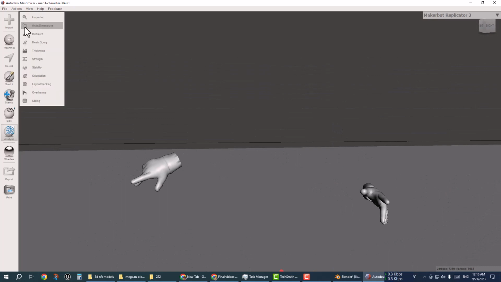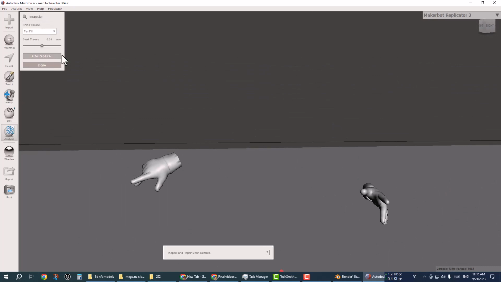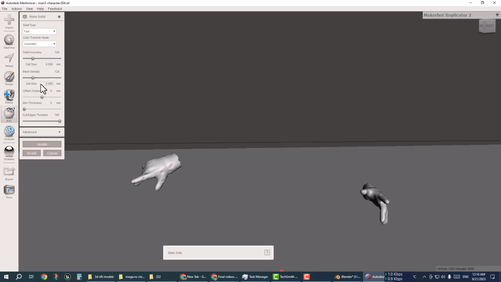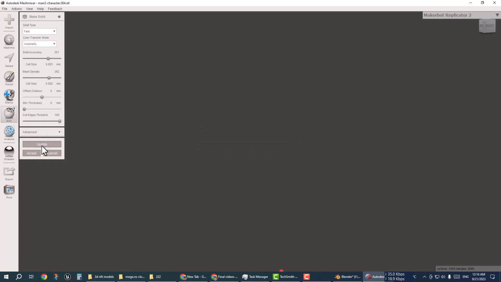In the next process, first we need to inspect this model to see if it is okay. Now you can see there is no error. I am going to make it solid first and increase the polygons, the vertices density and the solid density.